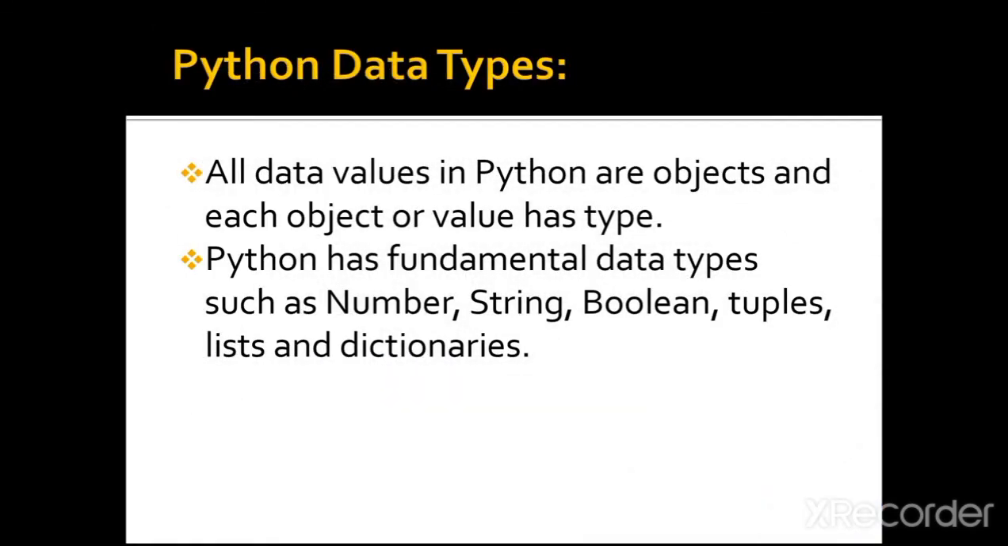The next one is Python data types. All data values in Python are objects and each object or value has a type. Python has fundamental data types such as number, string, boolean, tuples, lists, and dictionaries. Python has many data types like integer, character, string also, but these are the additional data types of Python program: number, string, boolean, tuples, lists, and dictionaries. Okay.